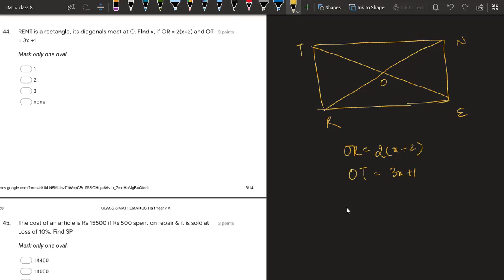Now if you open this, it becomes 2x plus 4. So this portion is 2x plus 4 and this portion is 3x plus 1. Now is there any relation between the halves?